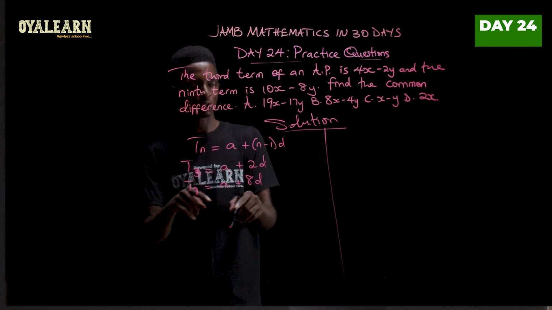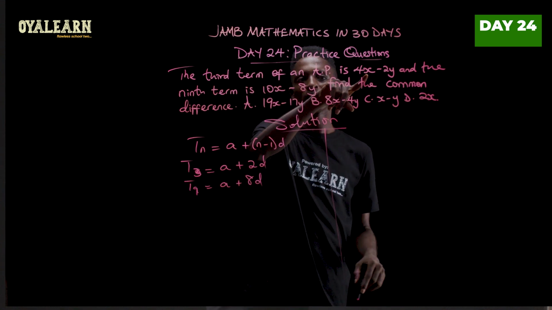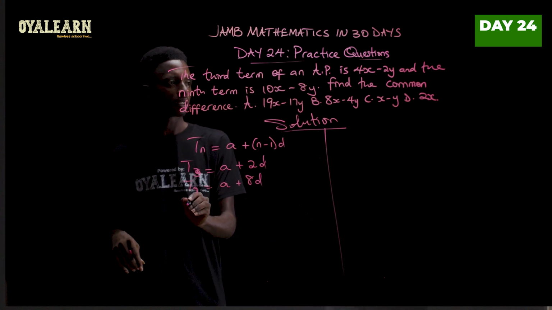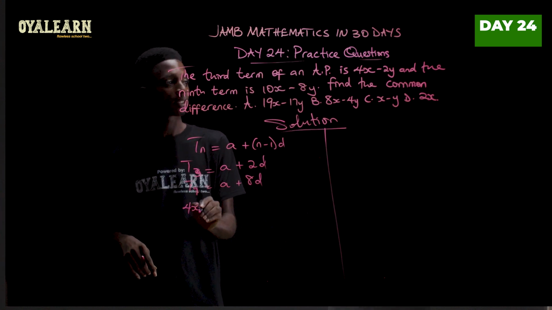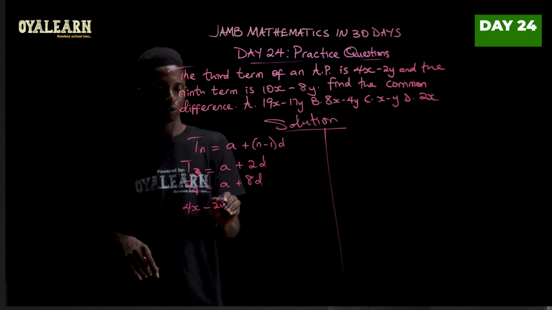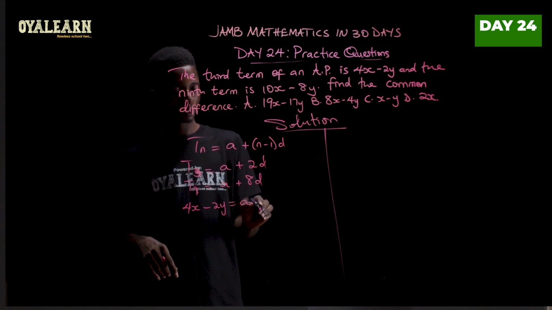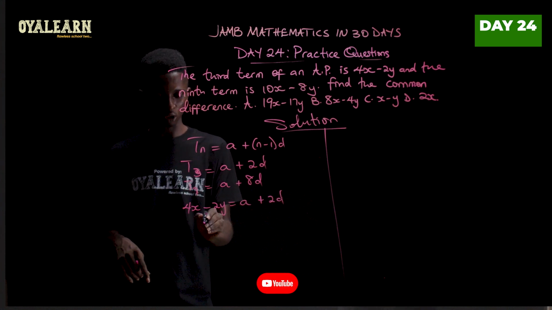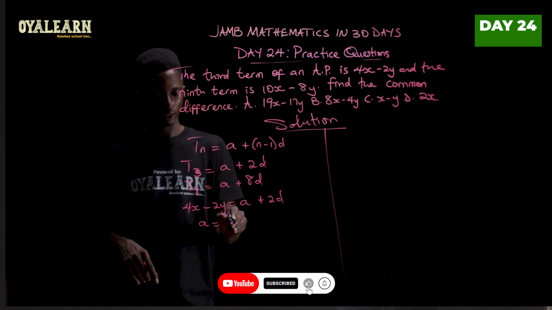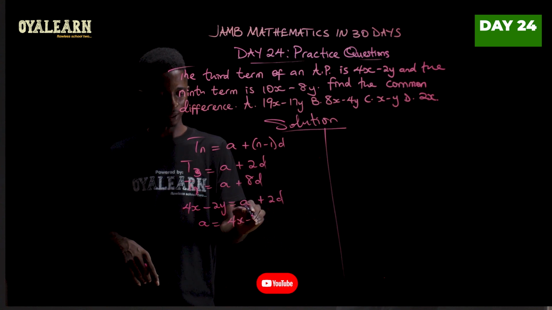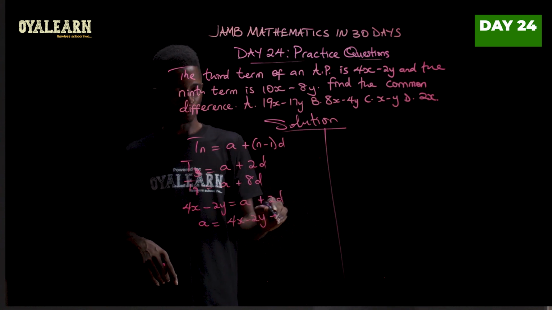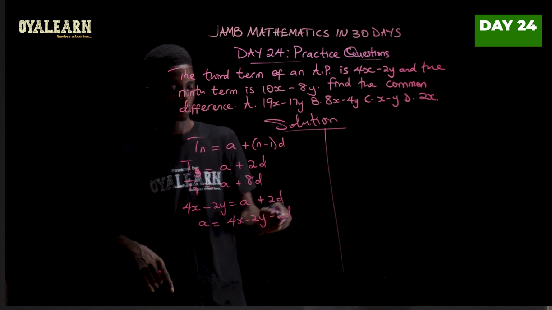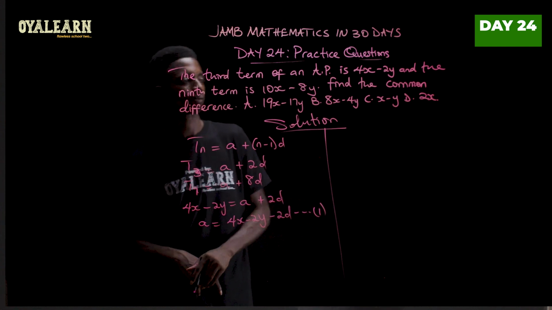So now let's get the equations for this. Since we know that the third term is this, we say 4x minus 2y equals A plus 2d. From here, let's make A the subject. A would then be 4x minus 2y minus 2d. Call this equation 1.